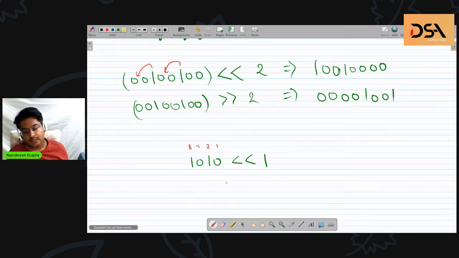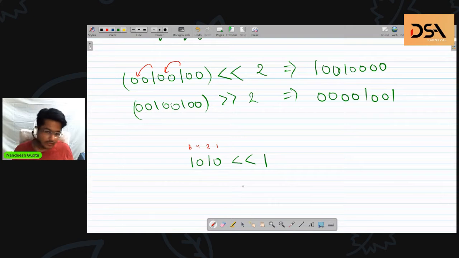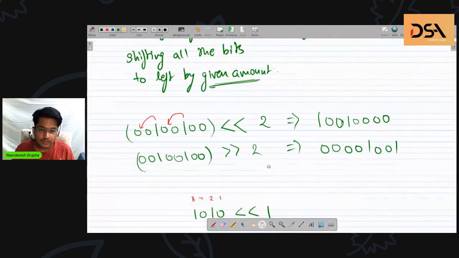Okay, Rajat. So that is the case when we shifted by a single place. What if I'm shifting the digits by 2 places or 3 places? 2 raised to the power x. Yeah, Rajat, you are absolutely correct. So this x which Rajat is mentioning is actually the second value which we pass to this binary operator. So the second value, which is the amount I need to shift by, is x, as Rajat is saying here.